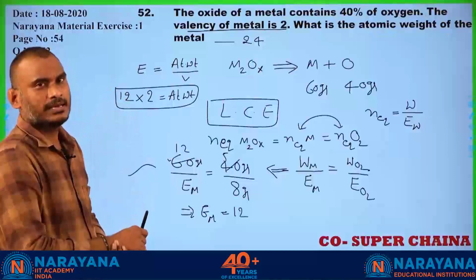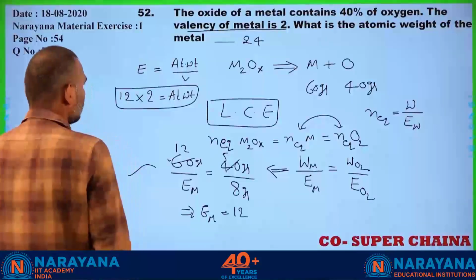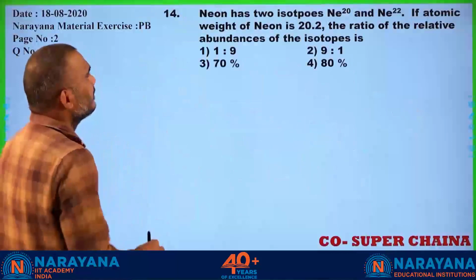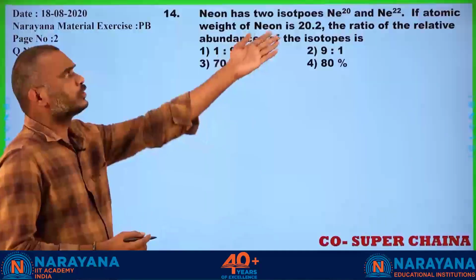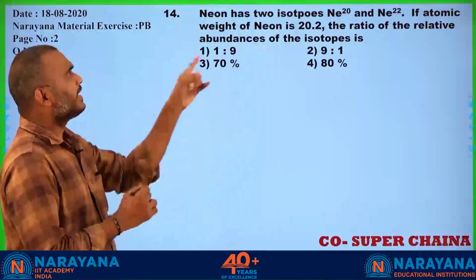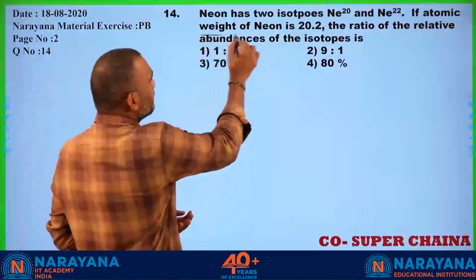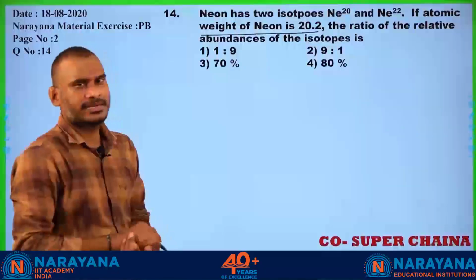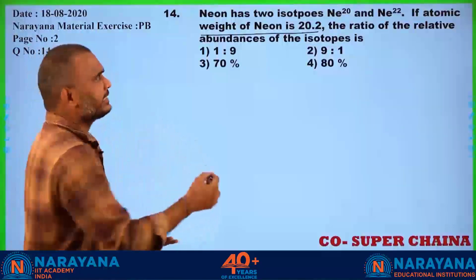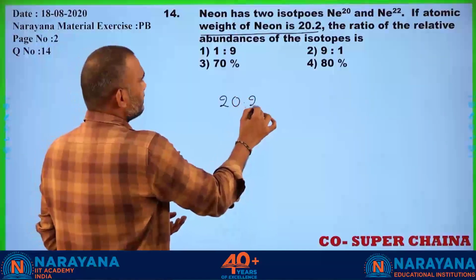Now I will go for the next problem. Neon has 2 isotopes, neon 20 and neon 22. If the atomic weight of neon is 20.2, this atomic weight is nothing but the average atomic weight. Again you apply the same logic here. Average atomic weight is equal to